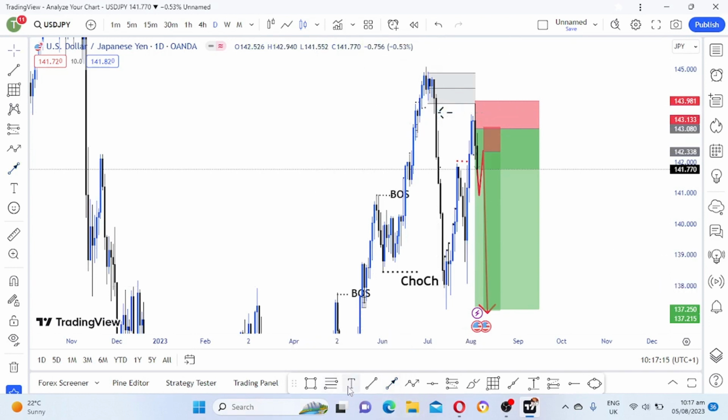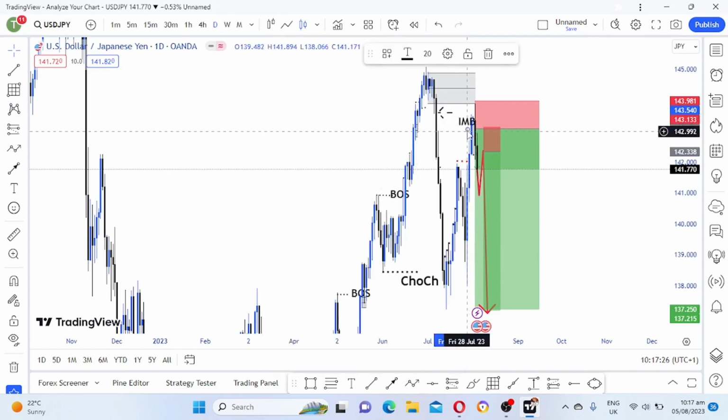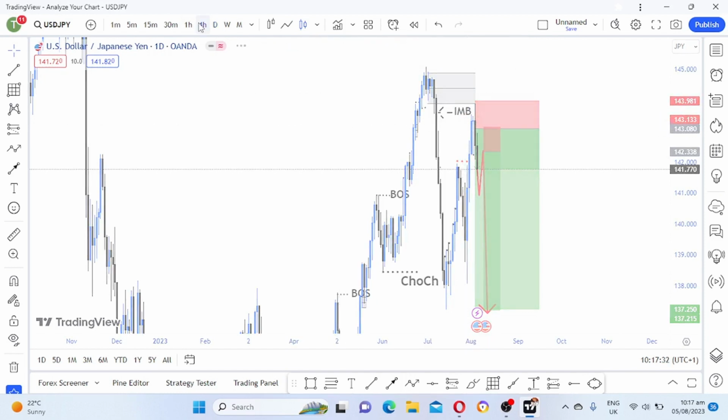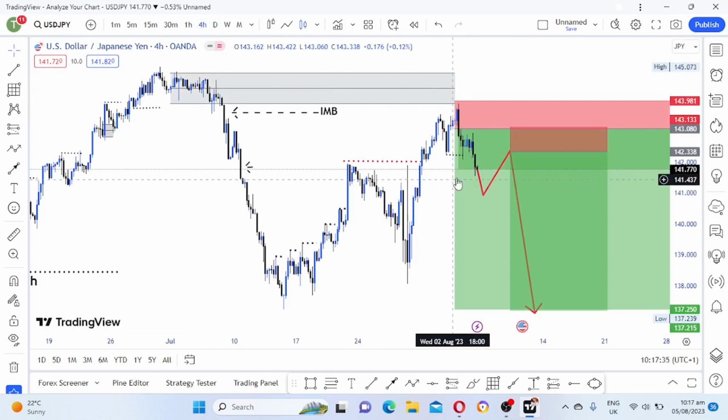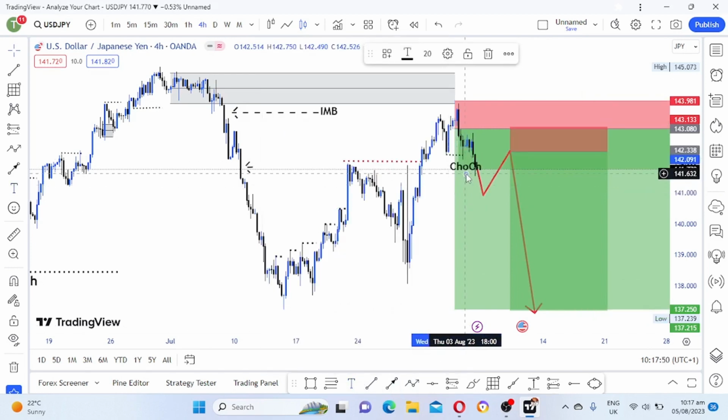So price filled it and then reversed. After price reversed, we made a change of character. A change of character is visible on H4. Now let's shift to H4. As you can see on H4, this is our change of character, guys.